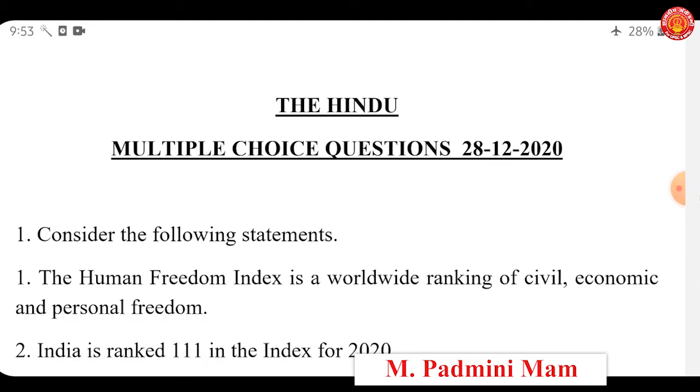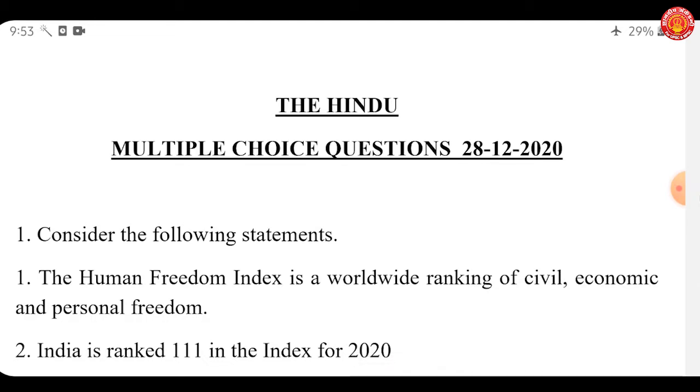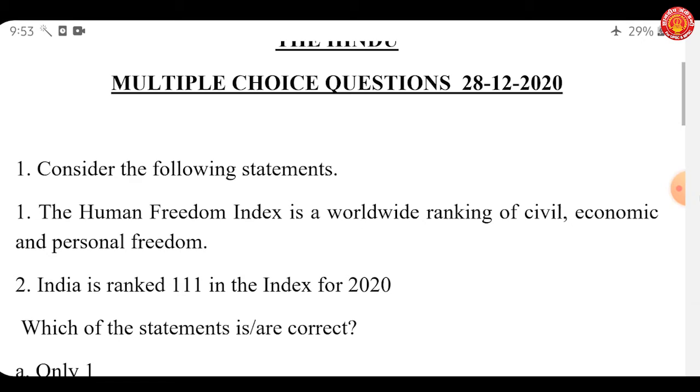In this online session, we are going to study multiple choice questions that are based on The Hindu, dated 28 December 2020. Let's begin with the first question.